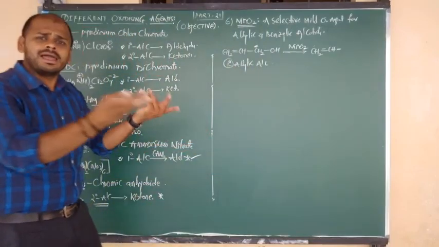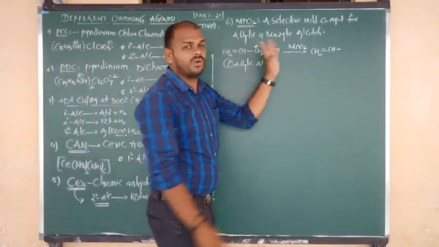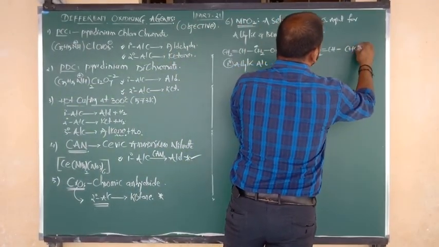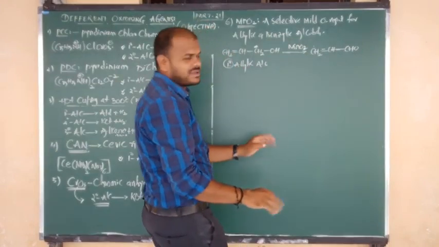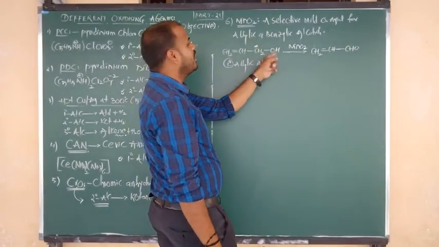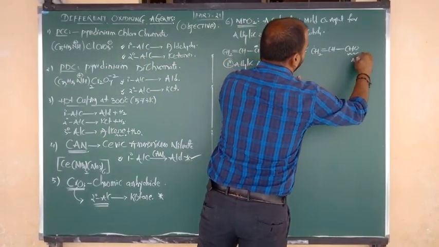Primary alcohol. So the primary alcohol must change into aldehyde. This CH2OH changes into CHO, and the double bond remains as it is. The primary allylic alcohol changes into an aldehyde.